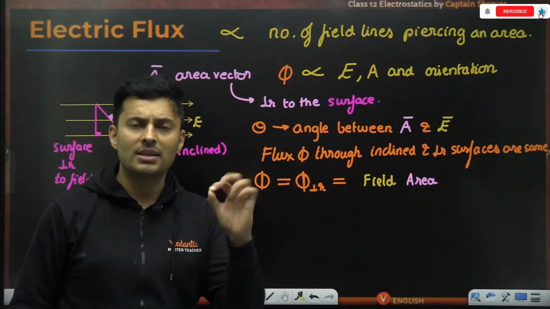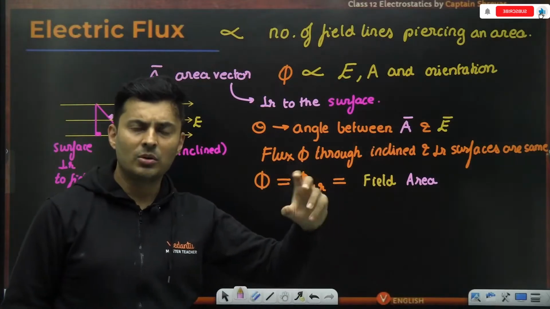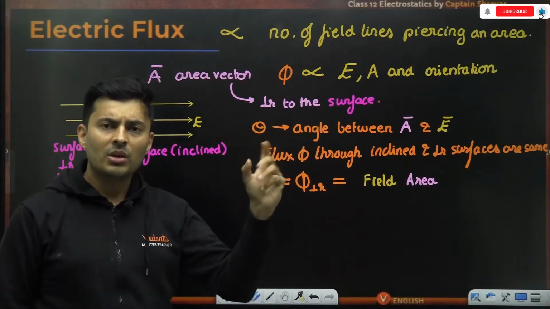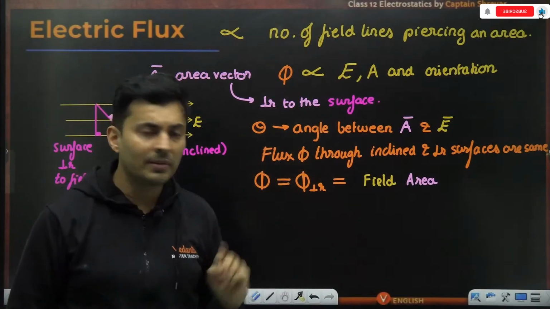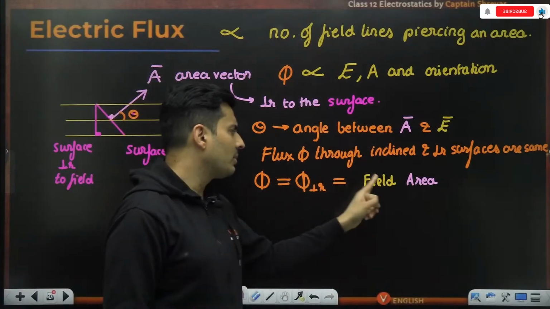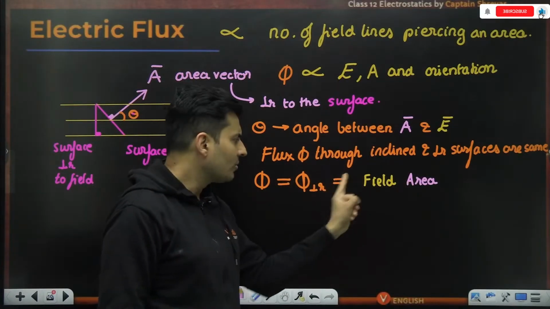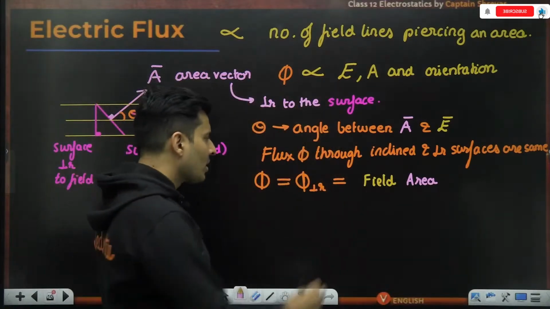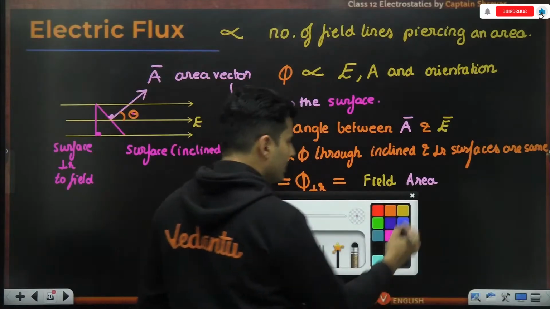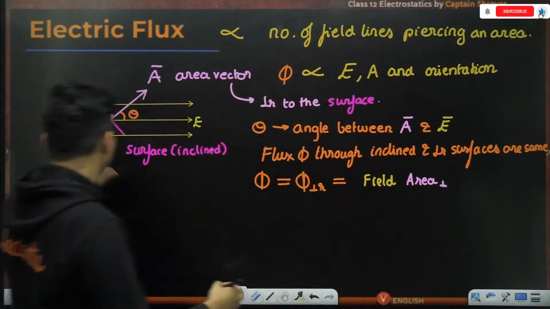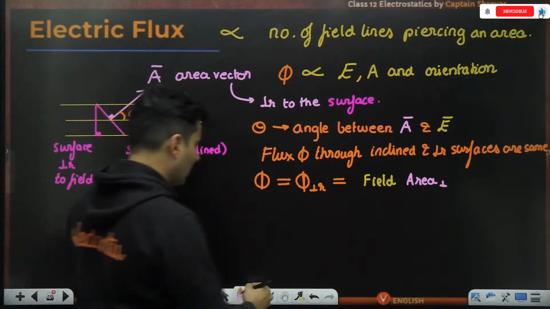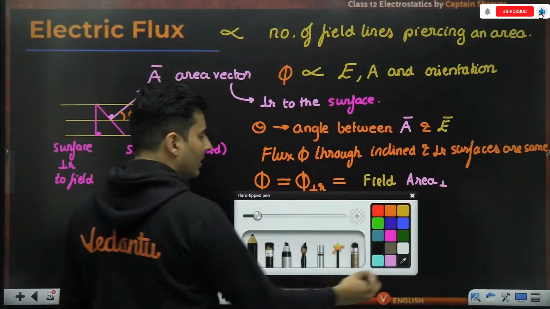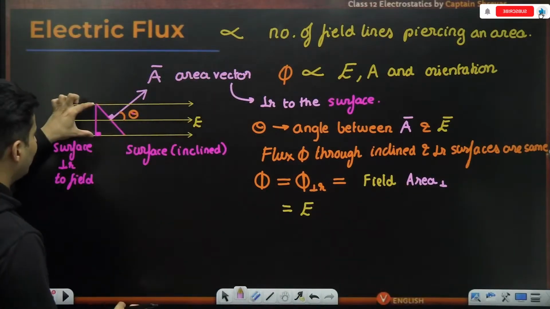Just like in Newton's laws, F is proportional to ma. In SI units, when mass is 1, acceleration is 1, force is 1 Newton. So the constant of proportionality becomes 1. Same way, because the flux was proportional to the field and area, I used SI units and let the constant of proportionality be 1. So it is field multiplied by that area which is perpendicular. The field, of course, is E. What is that perpendicular area? Now that is the question.